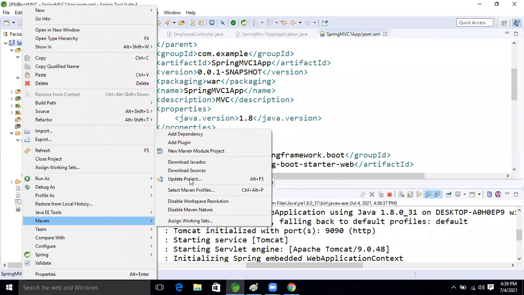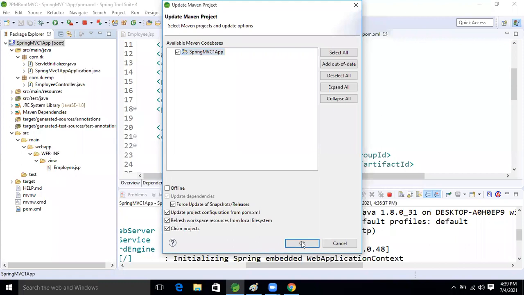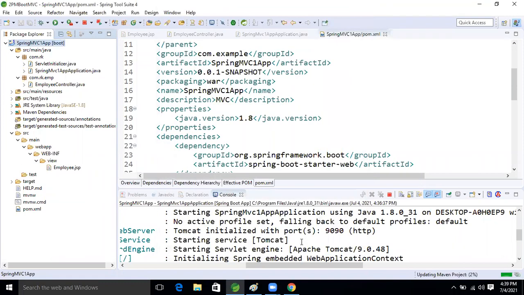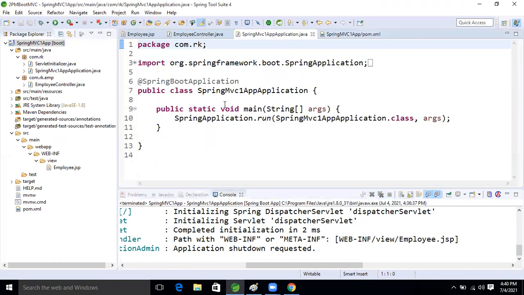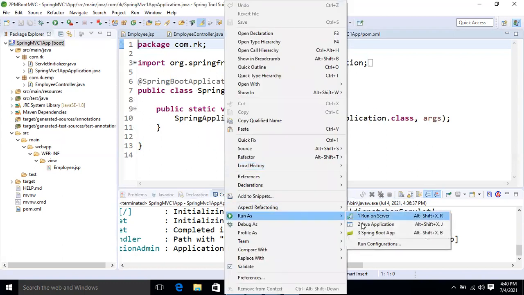Okay, update. Okay, guys. So after that, what you have to do? If you run a web application one time, then you see this red mark here. Click on that and stop the Tomcat server. Otherwise, you can't run the application again, right? So what you will do now? Come again to our runner class. Now right click and run the runner class again.